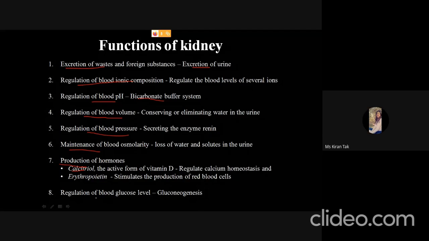Regulation of the blood glucose level. So, it is very important to regulate the blood glucose level. And when there is a decrease in the blood glucose level, there is a process known as gluconeogenesis, which primarily occurs in the liver, but some amount of gluconeogenesis also occurs in the kidney. In this process, glucose is formed from non-carbohydrate sources. Okay, so that's how the low level of glucose in the blood can be increased with the help of gluconeogenesis.